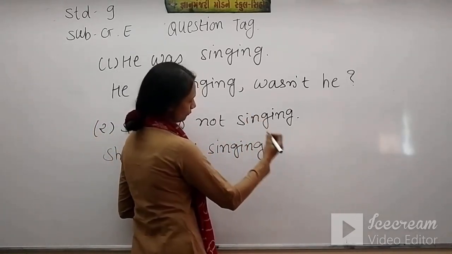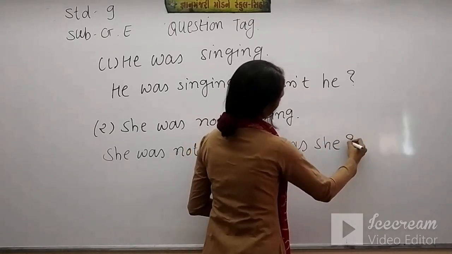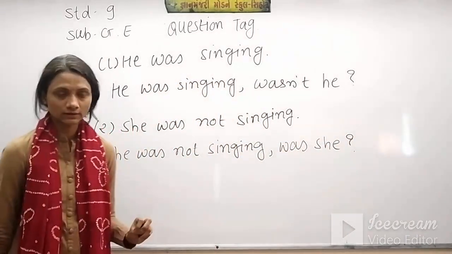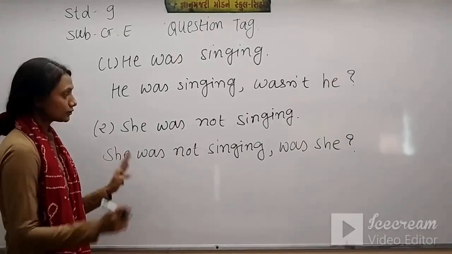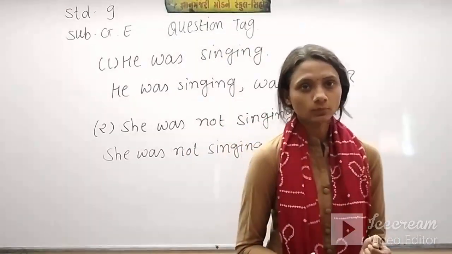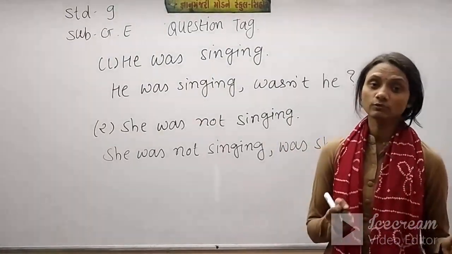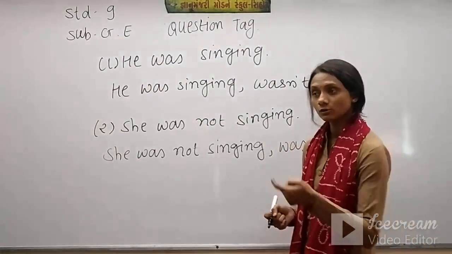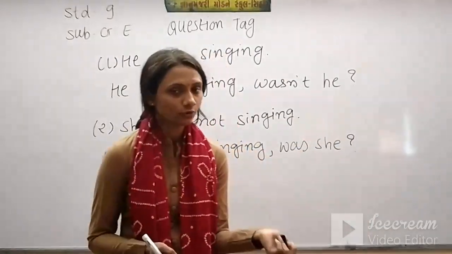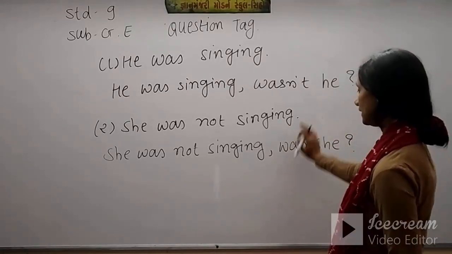After that we will put a comma, and was she is our question tag. So this way you have to deal with question tags. Remember, when your question is negative, your question tag will be positive, and when your question is positive, your question tag will be negative. You can see that here.